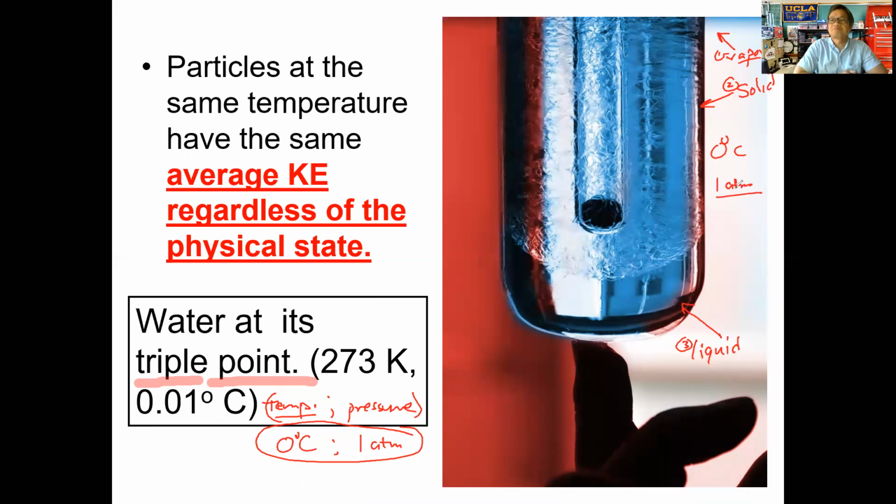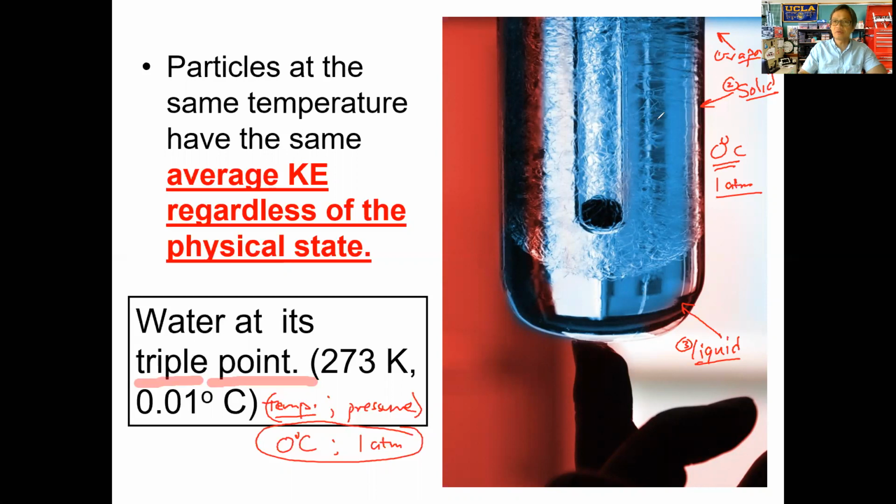At this point, all of these particles, whether in the solid state, the liquid state, or the gas state, all these particles have the same kinetic energy. Remember, the speed and kinetic energy of these particles depend on the temperature, not on their physical state.